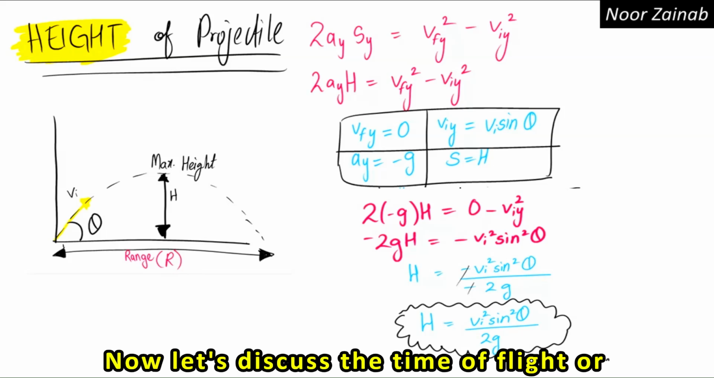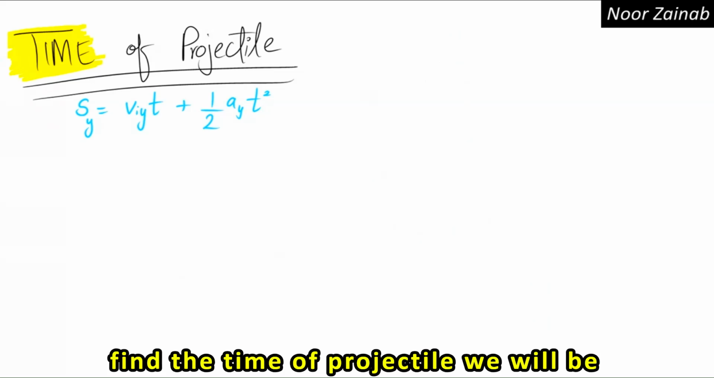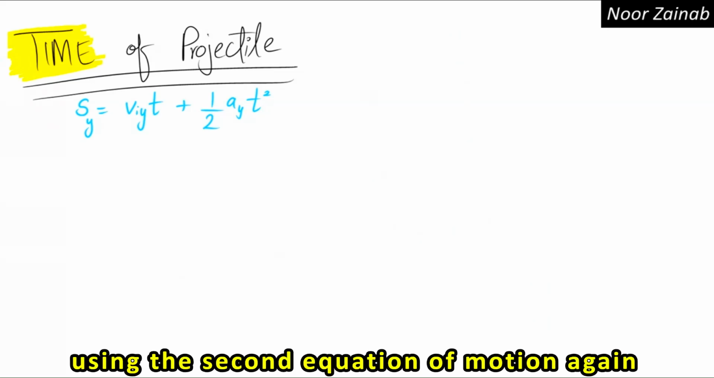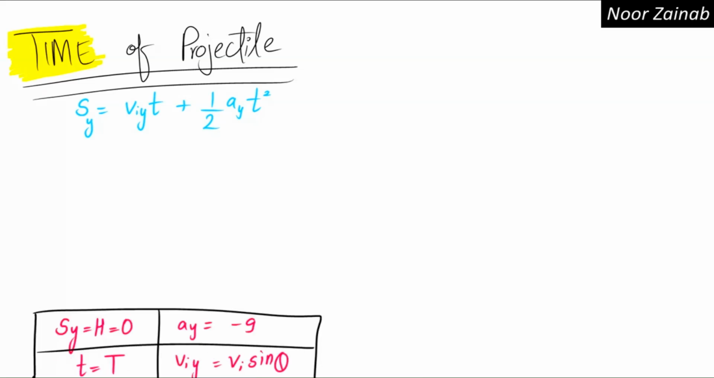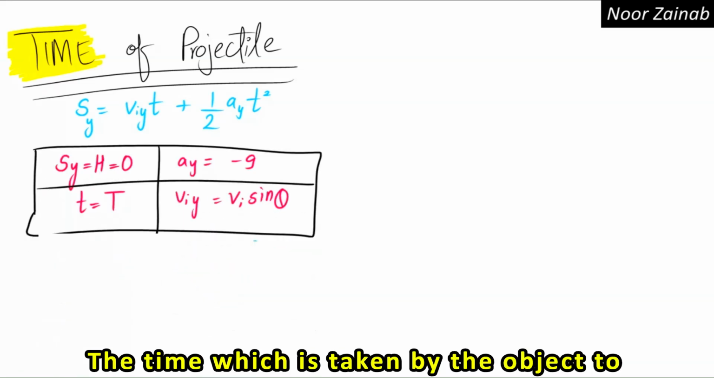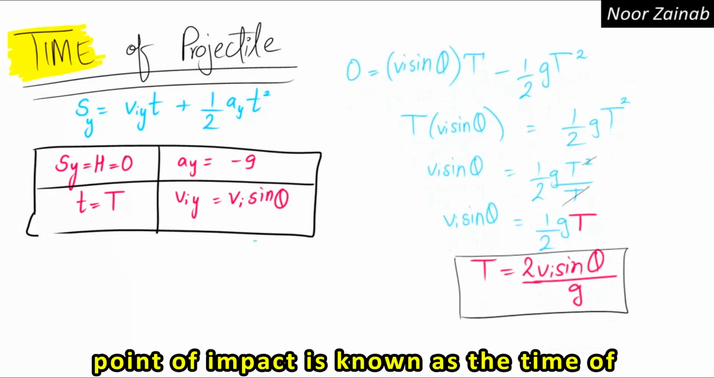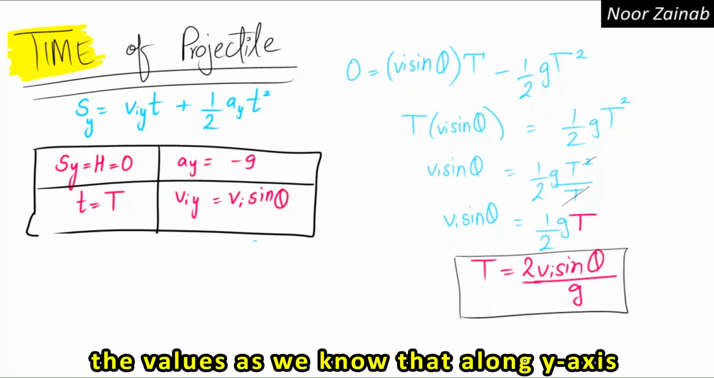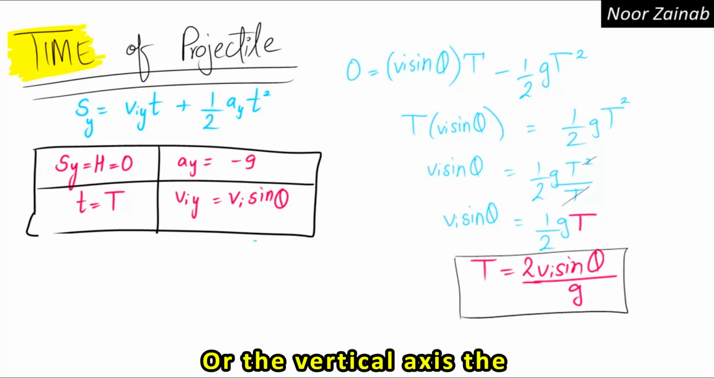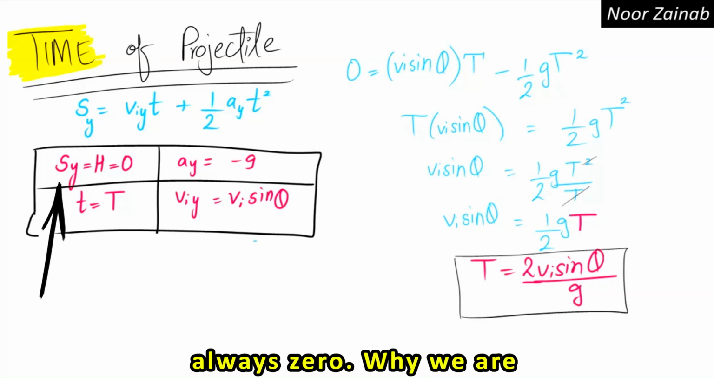Now let's discuss the time of flight or time of projectile. In order to find the time of projectile, we will be using the second equation of motion, again only along the y-axis. The time taken by the object to go from the point of projection to the point of impact is known as the time of the projectile. Here we can replace the values, as we know that along the y-axis, or the vertical axis, the displacement is the height h, and it is always 0.